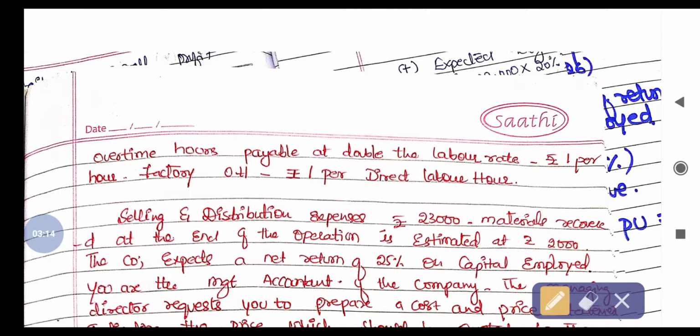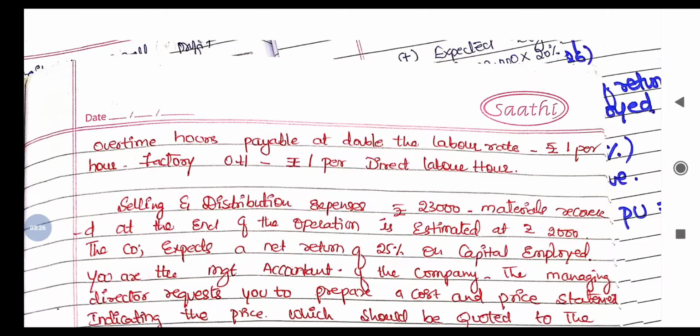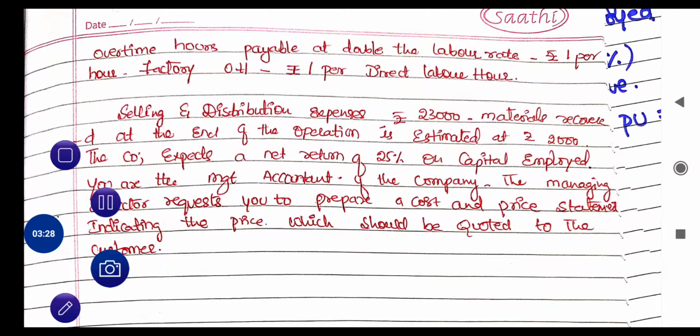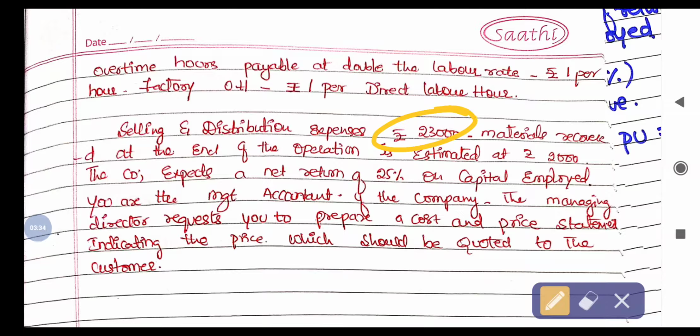Next, factory overhead per direct labor hour. So factory overhead, whatever the direct labor is, on that it is 1 rupee. Selling and distribution expenses they have given directly, that is 23,000. Materials recovered at the end of the operation is 2,000.